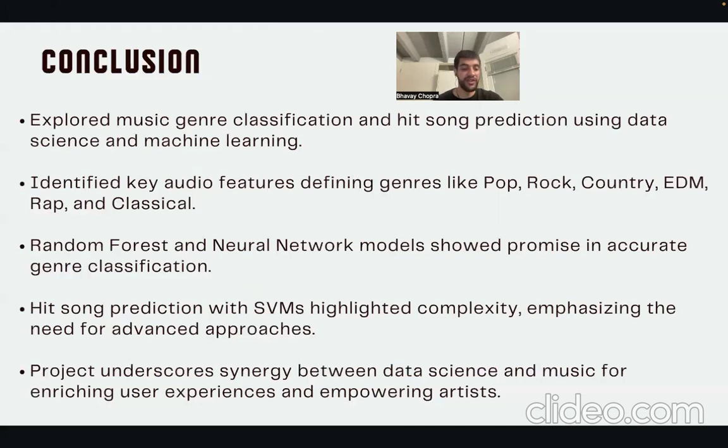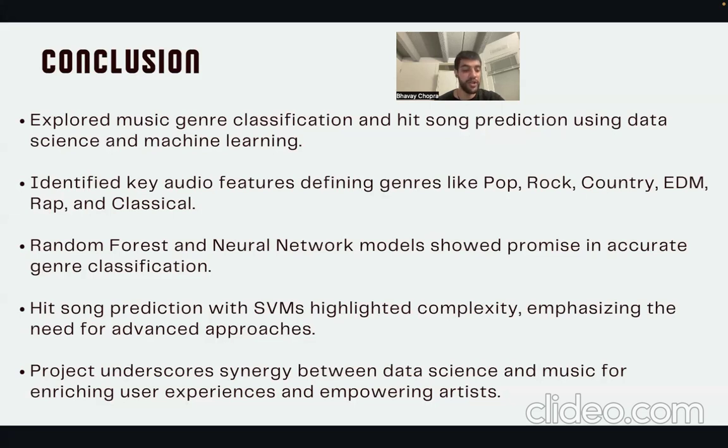And the results demonstrated the effectiveness of the random forest model, which achieved notable performance on both the Spotify API data and the GTZan benchmark dataset. And fine-tuning the random forest model through hyperparameter tuning marginally improved its accuracy further. Additionally, the neural network model exhibited robust performance on the GTZan dataset. The study also explored the application of ARM to uncover interesting co-occurrences and relationships between artists and genres within user playlists. This unsupervised approach provided valuable insights into user preferences and listening patterns.